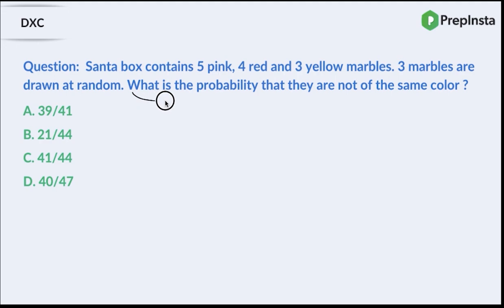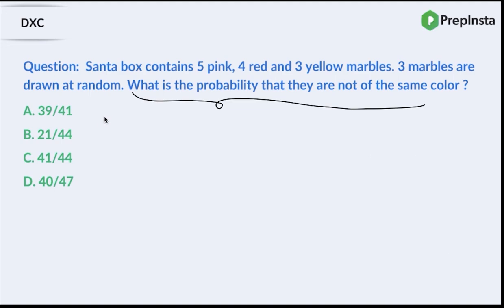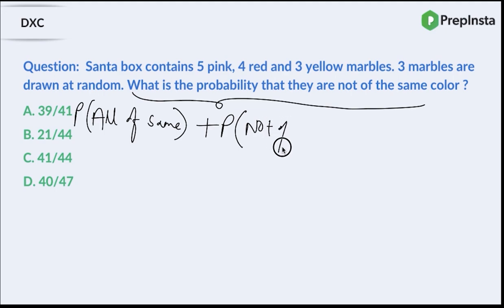So the question is, what is the probability that they are not of the same color? So guys, in such cases, whenever you are supposed to find not of the same color, what is the total number of cases? So can I say that probability that all are of same color plus probability that not of same color, right? So that is actually the total probability. So what is total probability of any sample space? That is 1.